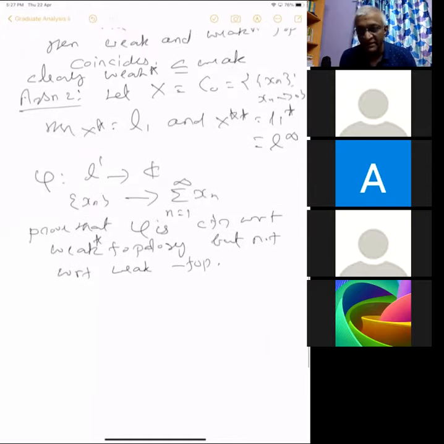I'm saying that if you have two topologies, tau 1 is contained in tau 2.